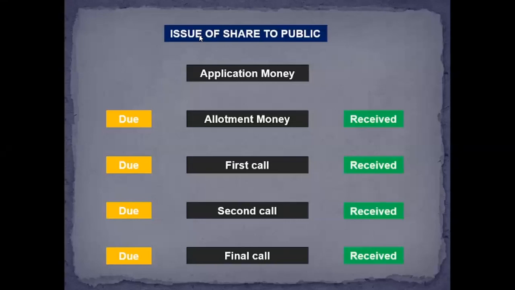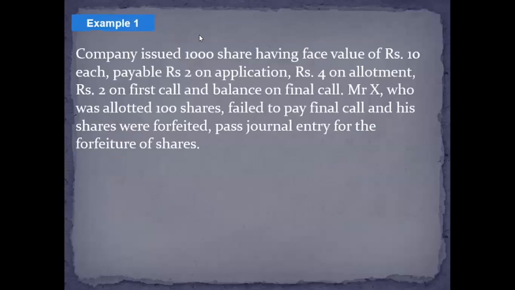Now, in case the investor does not make any payment for any of these installments, like if he paid for the allotment and second call, but he did not make the payment for the final call, in that situation as well, even if only one installment is due, we will be forfeiting his share. In fact, we will cancel the share and forfeit his entire amount, whatever he has already paid to the company on any of the above installments. All right. So let's take an example. Let's try to understand the forfeiture of share through this example.